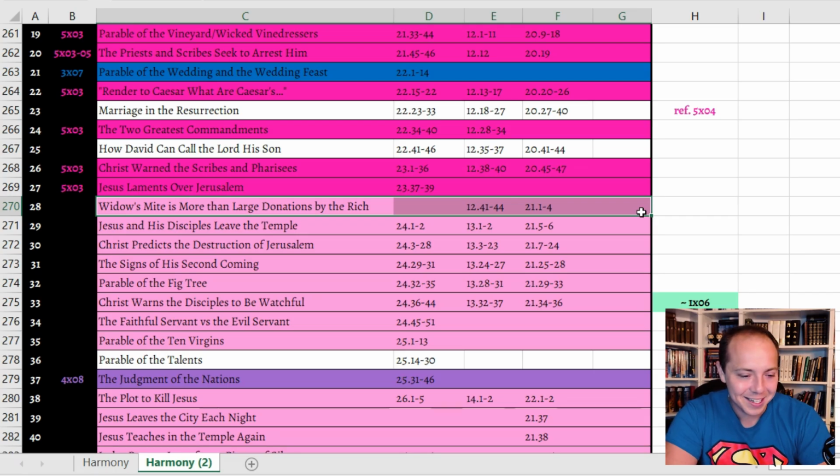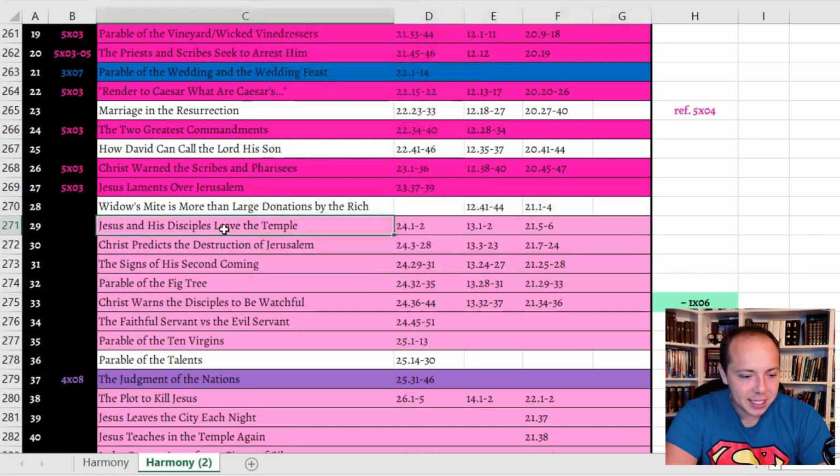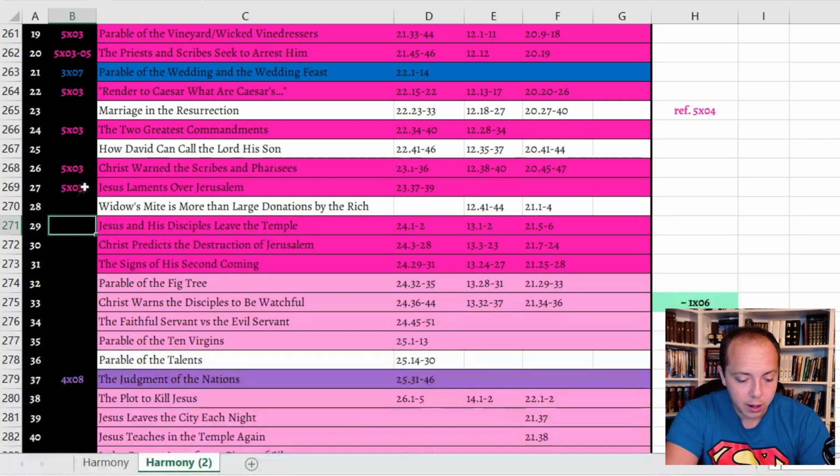I'm surprised they didn't include that, but they didn't. Let's see. Jesus and his disciples leave the temple. We saw that. Christ predicting the destruction of Jerusalem. We saw that. So we basically saw all of this. It was kind of a truncated version of it, but we did at least see it. And so I can say that this happened in season 5, episode 3 for all of these.